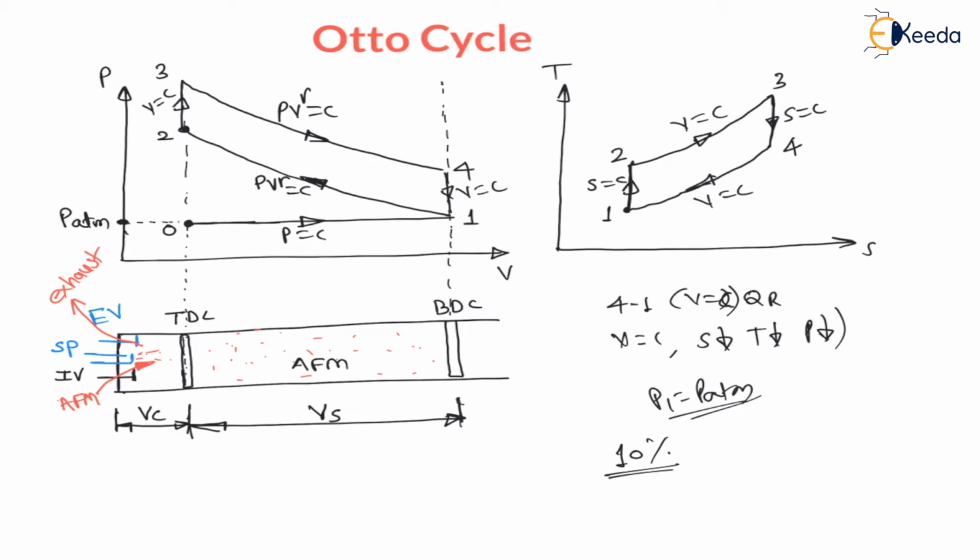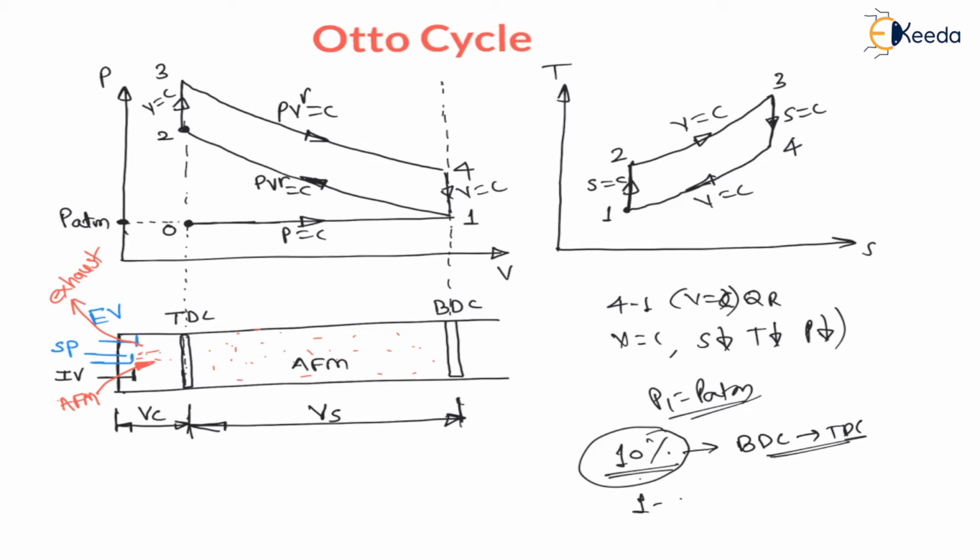These 10% gases are called minor and 90% gases are called major exhaust gases. Major exhaust gases are removed at constant volume, but to remove these minor exhaust gases, that is 10% of exhaust gases, the piston is again moved from BDC to TDC at constant pressure.